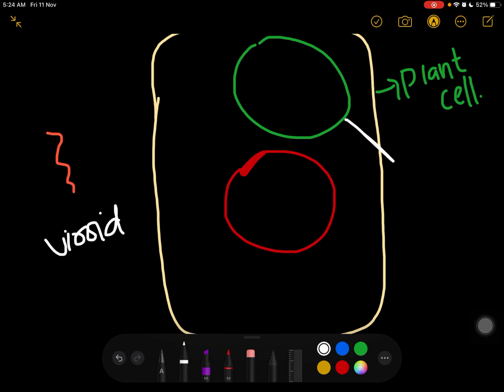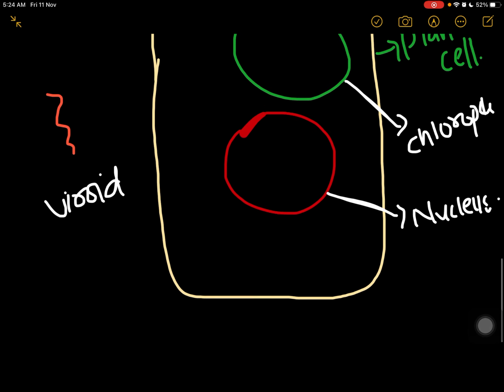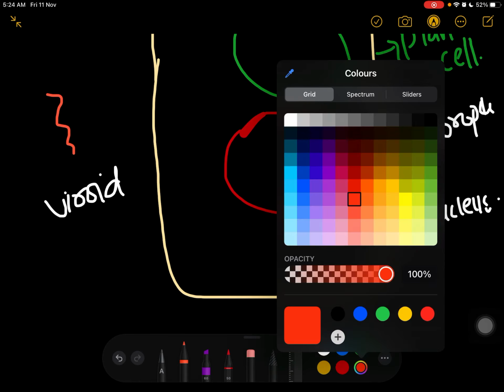So let me label this: this is chloroplast, and this is nucleus.